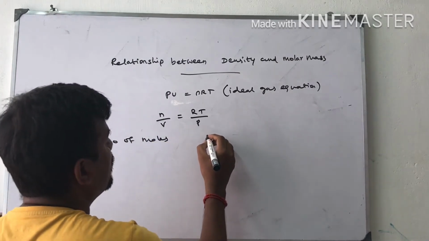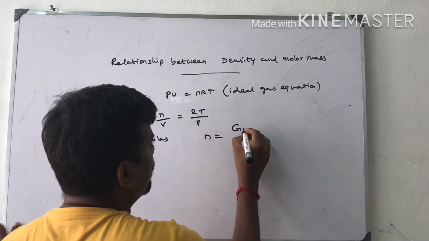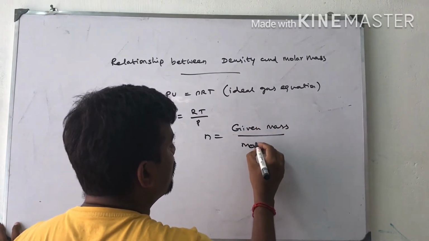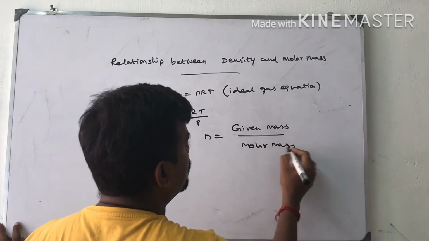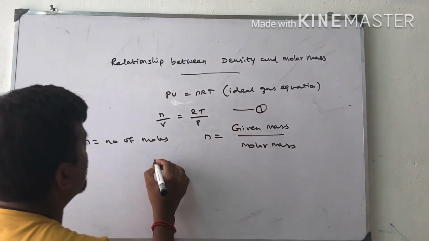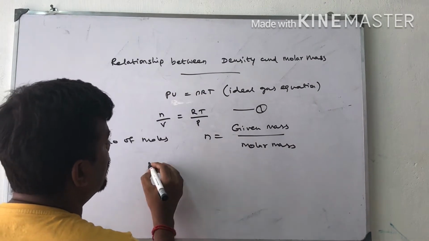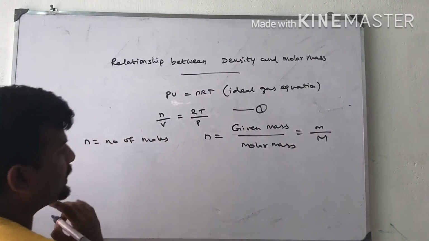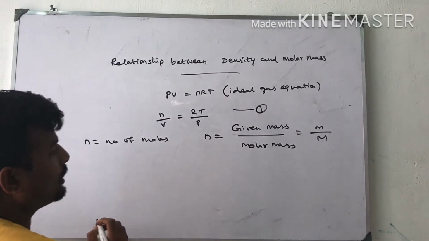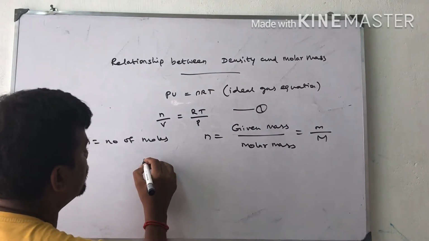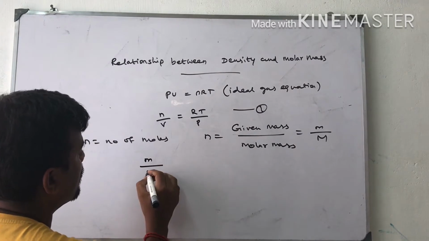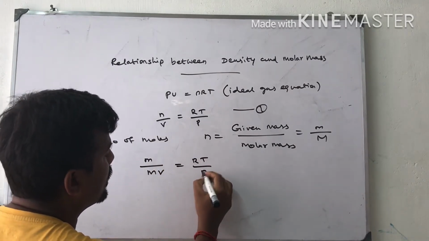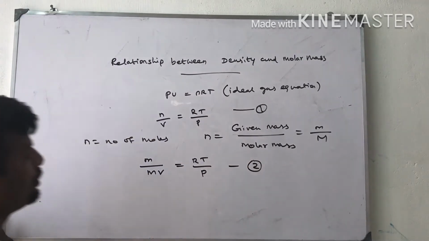Number of moles we learned in the first lesson. n is equal to given mass by molar mass. So I can write in the equation, instead of n, small m by capital M. Small m is the given mass and capital M is the molar mass. So m by capital M into V is equal to RT by P. This is equation number 2.